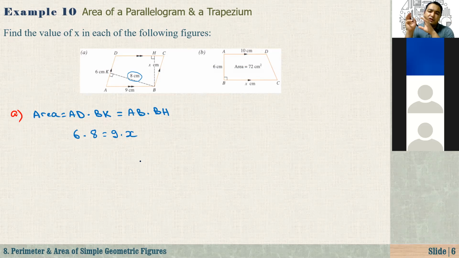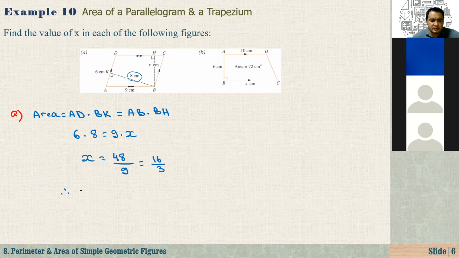For example, if you're talking about a triangle, in many different ways we can find the area of the triangle, right? So from here, x is equal to 6 times 8, it is 48, divided by 9. If you simplify this by 3, it is 16 over 3. So here, the value of x is 5 and 1 over 3.